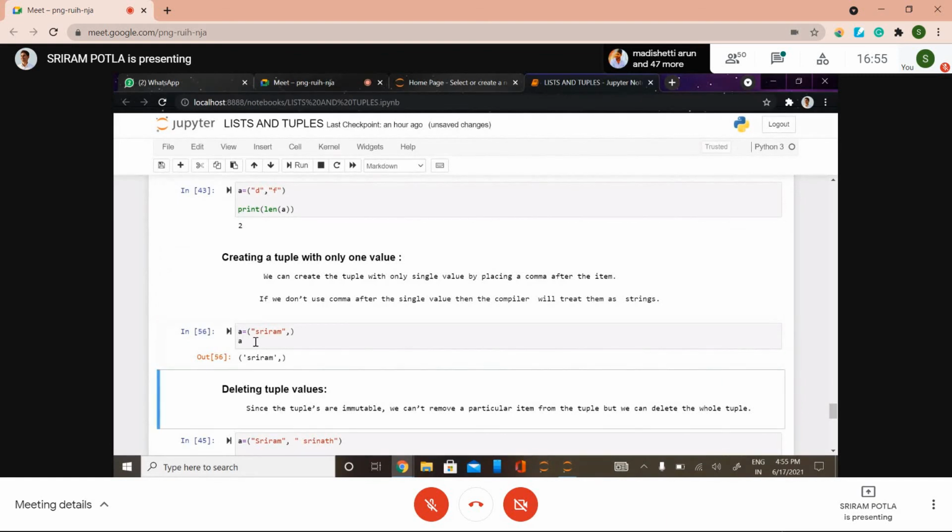See here, this is representing a tuple, right? If you remove the comma, see what will happen. It's showing that it is a string, only a string. It's not a tuple. So that's the difference. Due to that, you need to use a comma if you want to place only one element in a tuple.